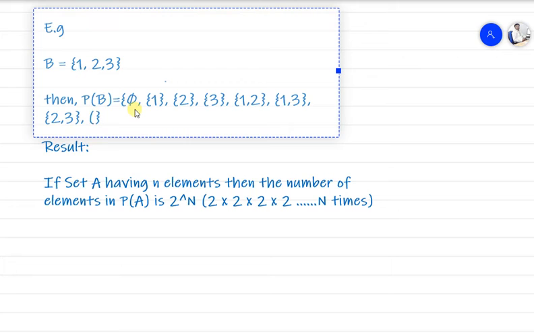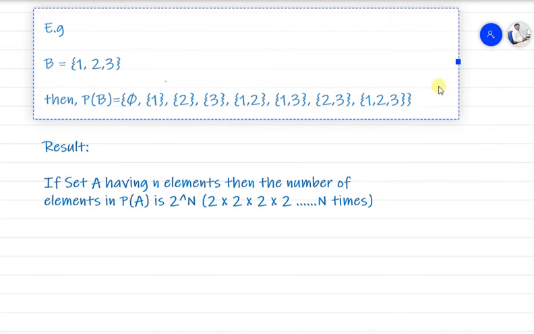Next, you tell me which will be the next one: 1 comma 2 comma 3 itself. So how many elements? 1, 2, 3, 4, 5, 6, 7, 8. So in total, how many elements will be there? 8 elements will be there in the power set of B if we are having 3 elements.